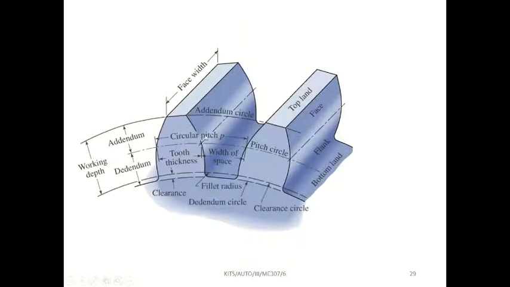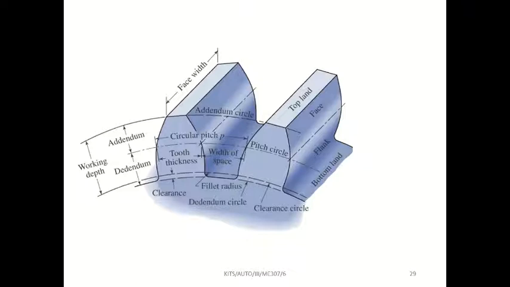One more thing is there: circular pitch. Circular pitch means the distance from the beginning point of one tooth to the beginning point of another tooth. For example, this is the beginning point of one tooth, and from here to the beginning point of the next tooth is called circular pitch.